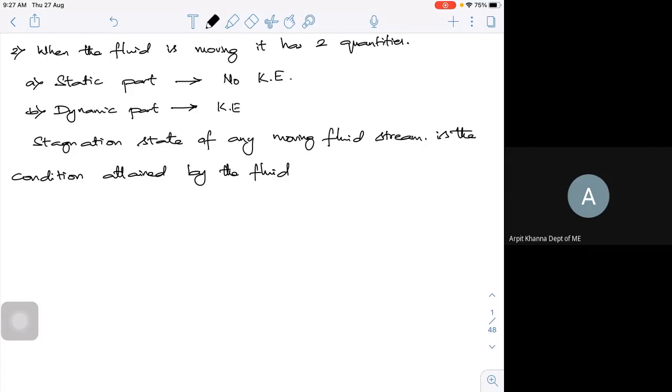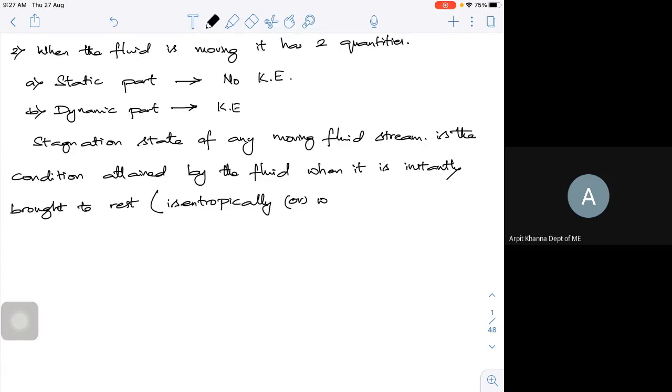That means in a fraction of a second, instantly brought to rest without any loss of energy, that is isentropically, or without any heat loss. This is the condition.